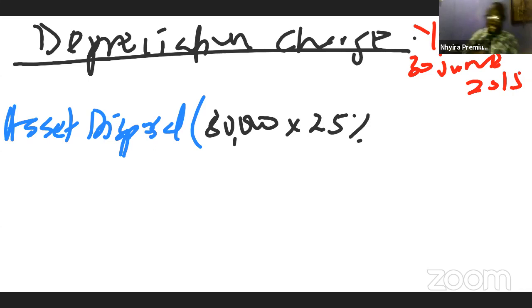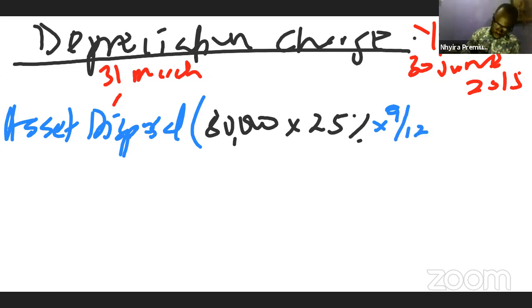Now remember, the year starts on 1st July, and the disposal was made on 31st March 2015. So from 1st July 2014 to 31st March 2015, that is a 9-month period. So our depreciation is going to be times 9/12.